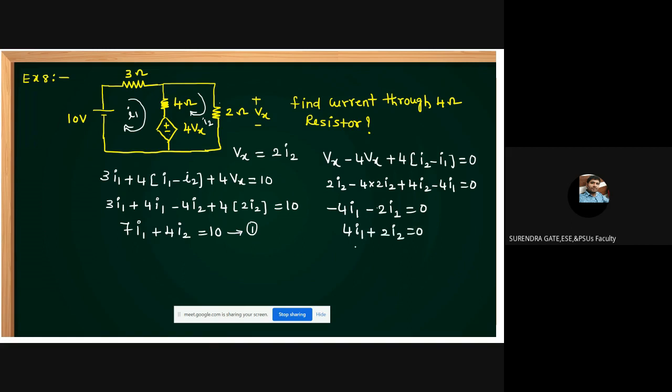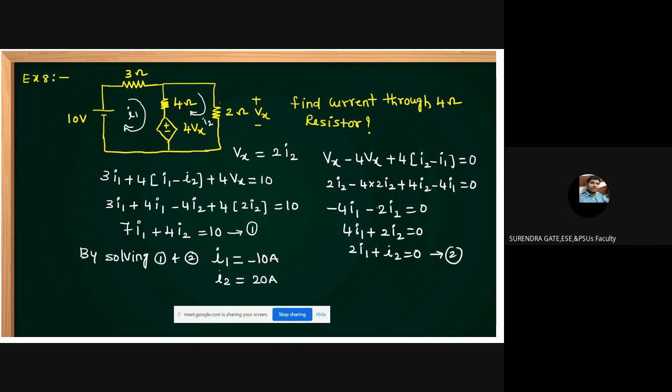Then divide both sides by 2. Then 2I1 plus I2 equals 0. This is equation 2. Now solve 1 and 2. By solving 1 and 2, we get I1 equal to minus 10 amperes, and I2 equal to 20 amperes.